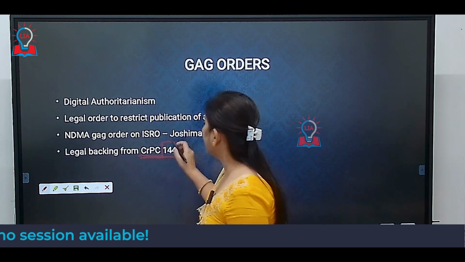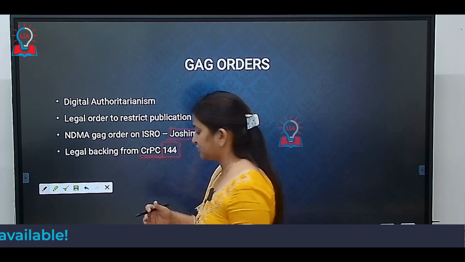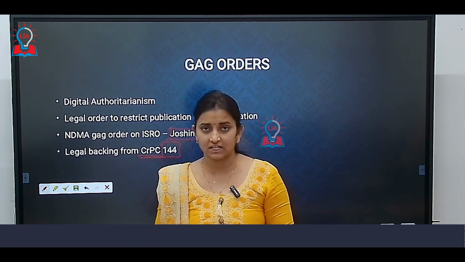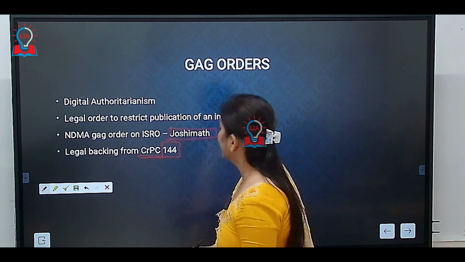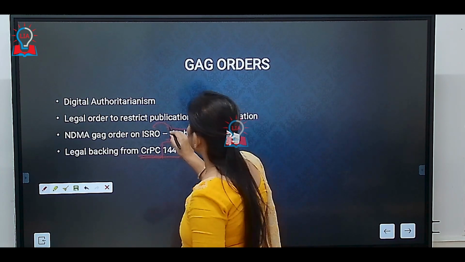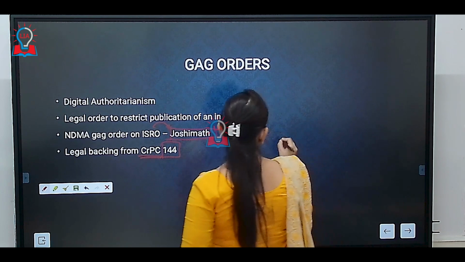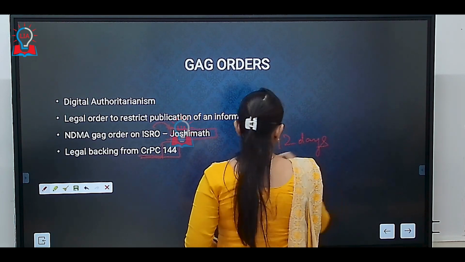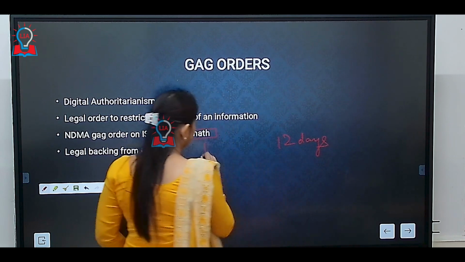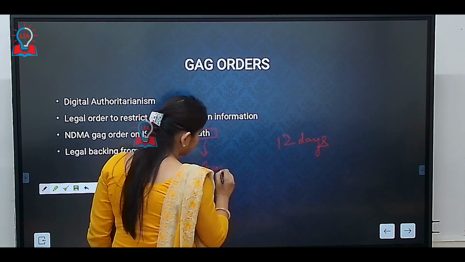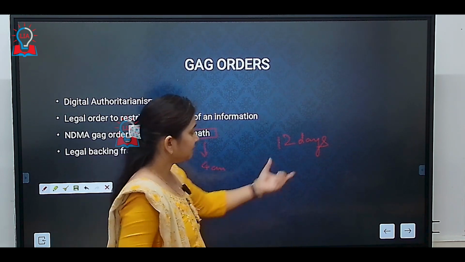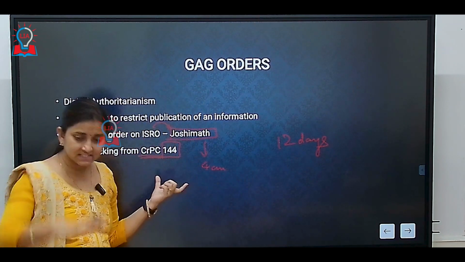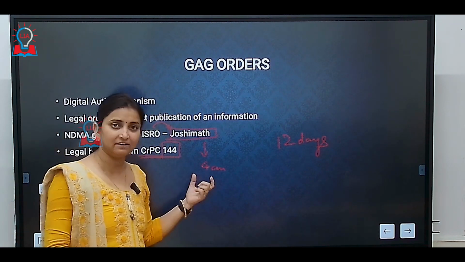Let's say we had some problems going on in Joshimath. The land was sinking to a great extent, and ISRO came up with the information that in the past 12 days, the land of Joshimath has sunken by 4 centimeters.